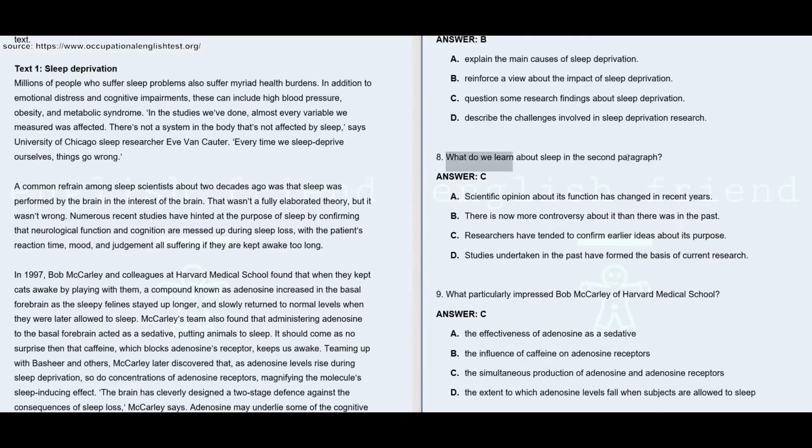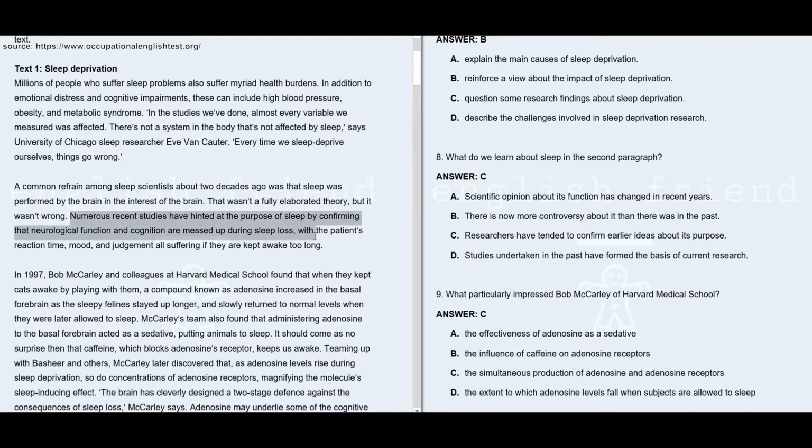Question number 8. What do we learn about sleep in the second paragraph? Here the answer is C, which says researchers have tended to confirm earlier ideas about its purpose. As we go through the paragraph, you may see a common refrain among sleep scientists about 2 decades ago was that sleep was performed by the brain in the interest of the brain. So this was the common opinion of sleep scientists 2 decades back. This was not a fully elaborated theory, but it was not wrong.